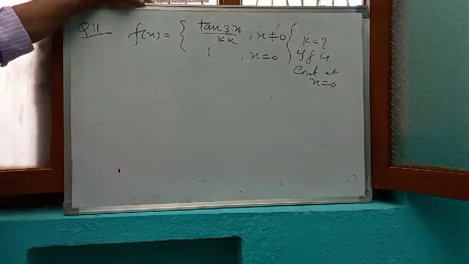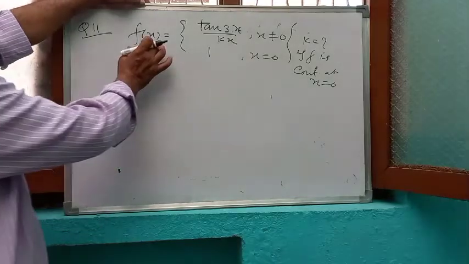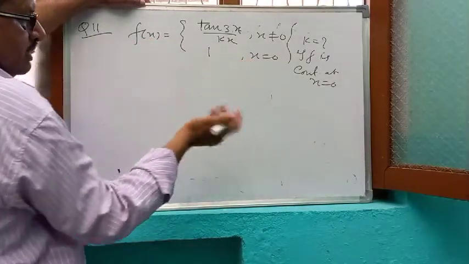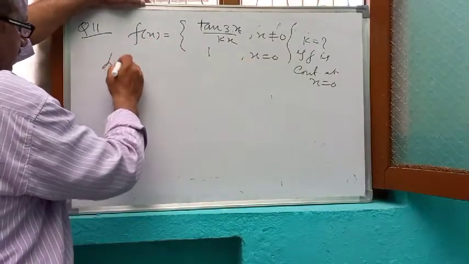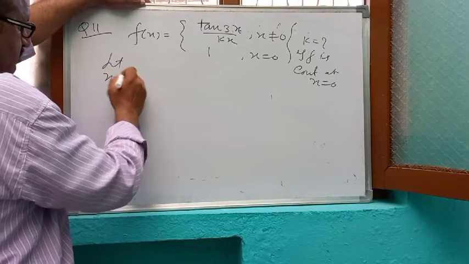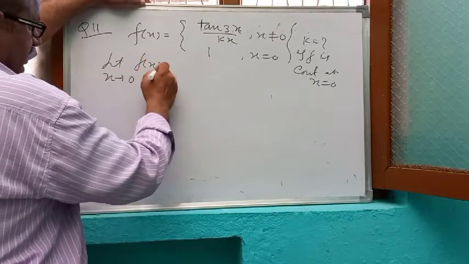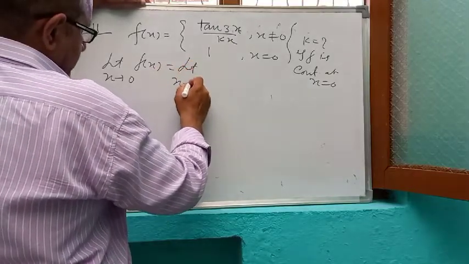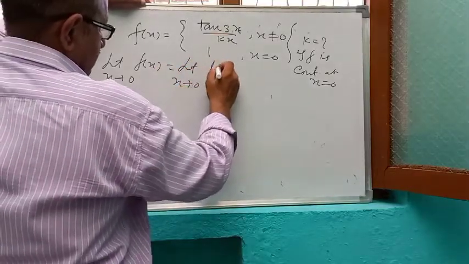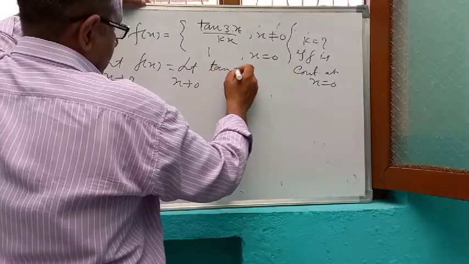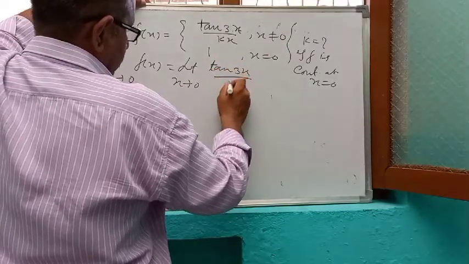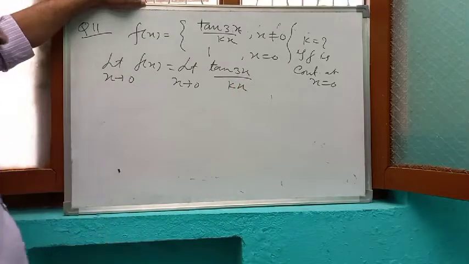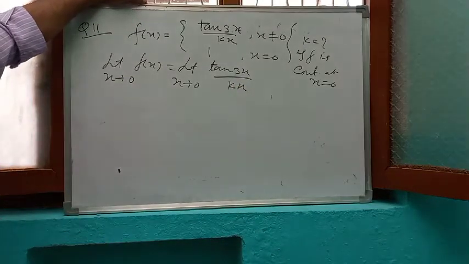So f is continuous means left hand limit, right hand limit, or limiting value of the function and functional value both will be equal. So firstly find the limit, limit x tends to 0 of f(x), which is tan 3x upon kx.